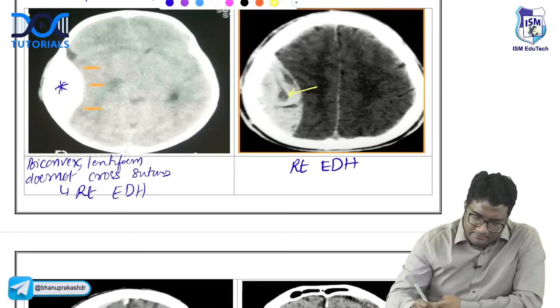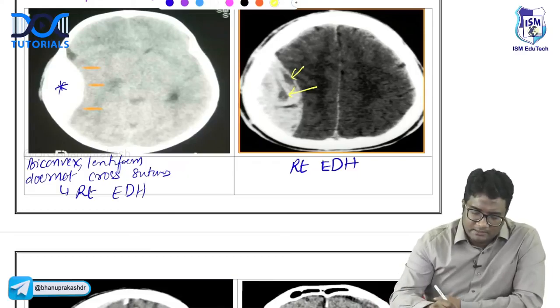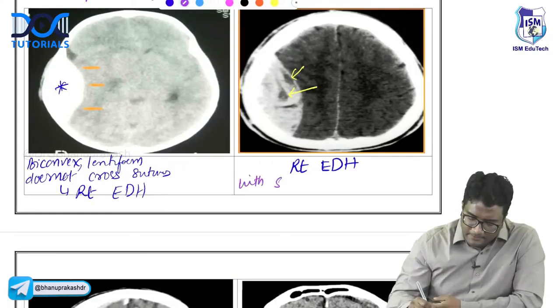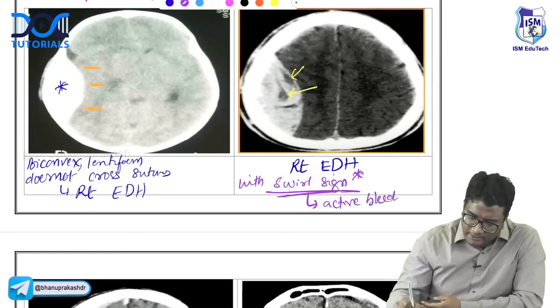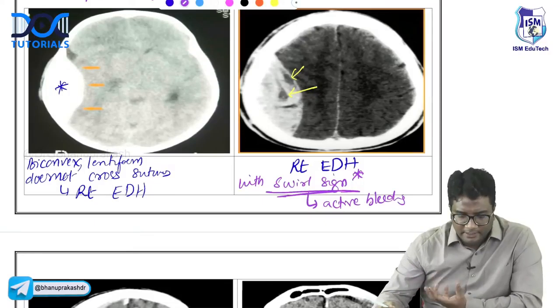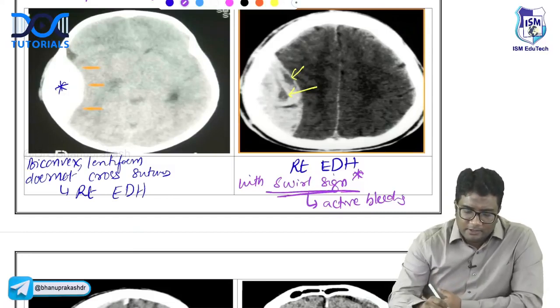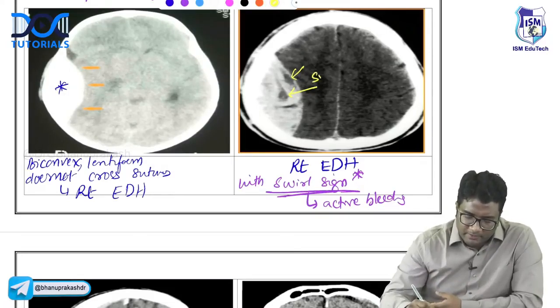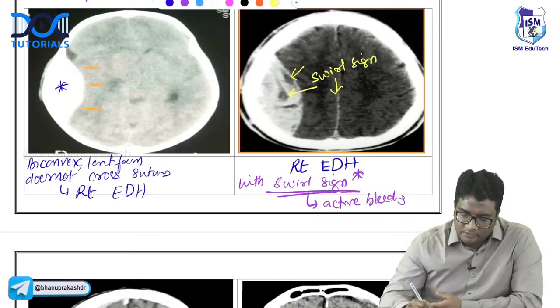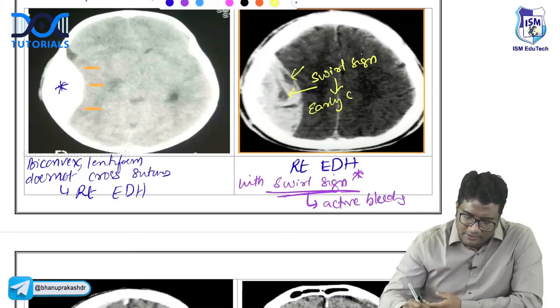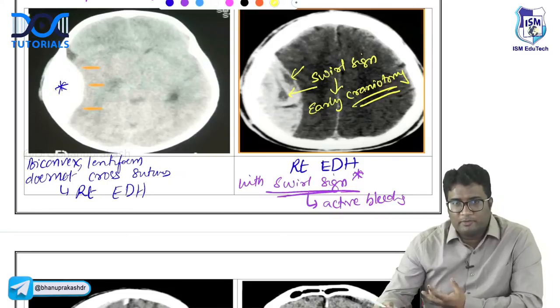But what do you see here is these black areas, these hypodensities. This is called a swirl sign. What is a swirl sign? What does it indicate? It indicates active bleeding. So one is right epidural hematoma, one is a right epidural hematoma with swirl sign. So early craniotomy or preferential craniotomy. Patients showing swirl sign indicates active bleeding, so early craniotomy should be done for these patients. Treatment of epidural hematoma is a craniotomy, right? So early or preferential craniotomy should be done in patients who are showing active bleeding, the swirl sign.